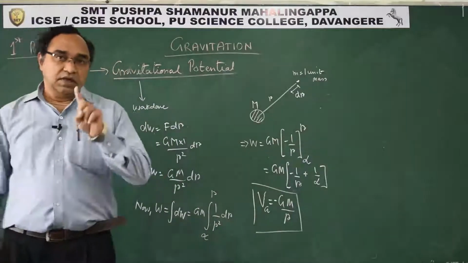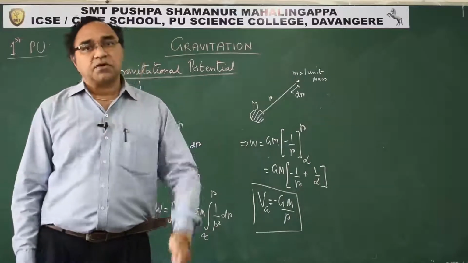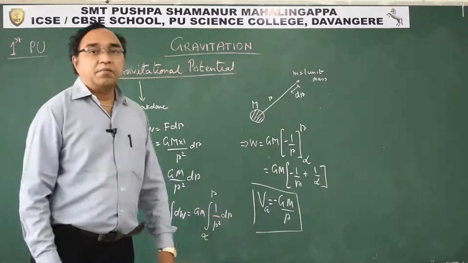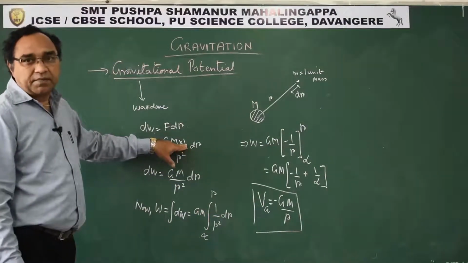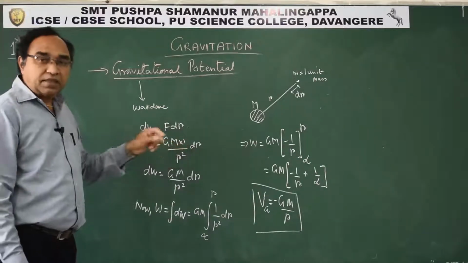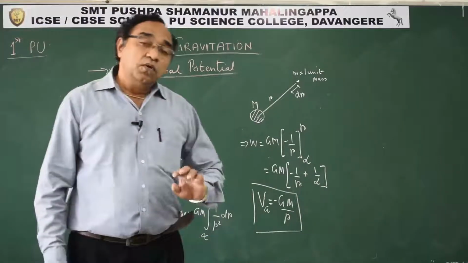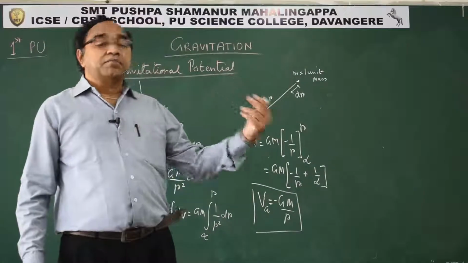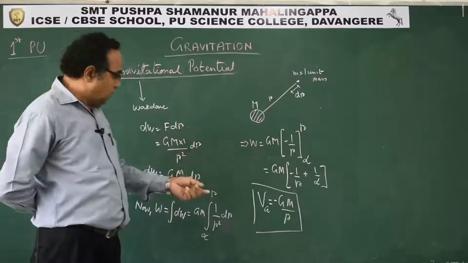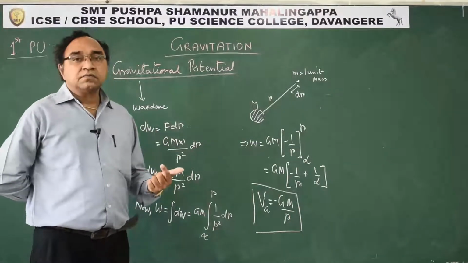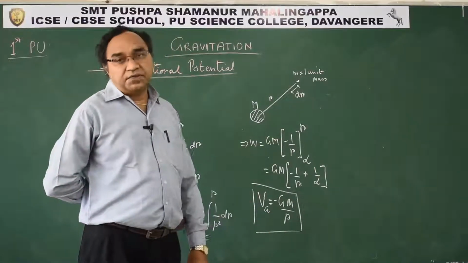This is exactly what is called gravitational potential. Here we have considered 1 unit mass. If you consider the entire mass of the body, then the same expression will be multiplied by m, and that becomes potential energy. So what is potential energy? Work done to move the entire mass from infinity to a particular point. This we have seen in gravitational potential energy. Same thing, what is gravitational potential? Work done to move a unit mass. So it comes out as minus of GM by r.